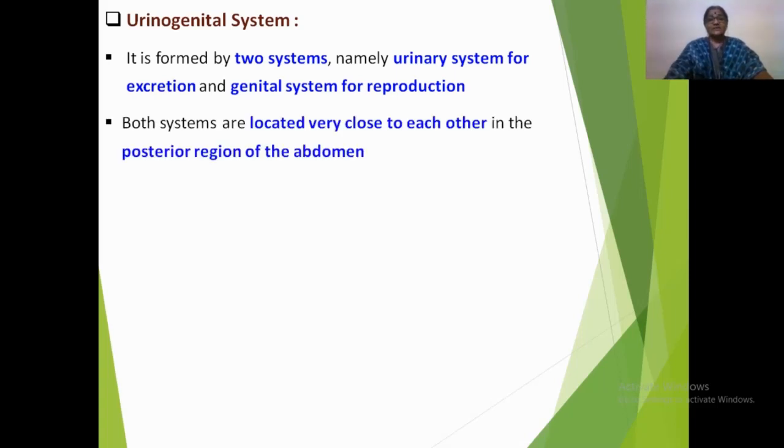Both these systems are located very close to each other in the posterior region of the abdominal cavity. Their external openings, like the excretory opening and the genital opening, are situated in close association with each other.